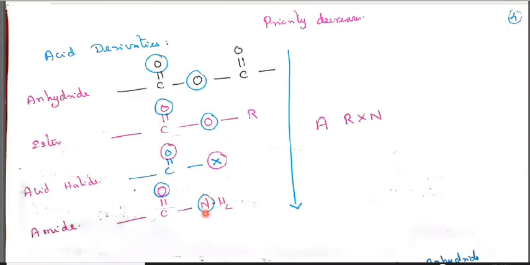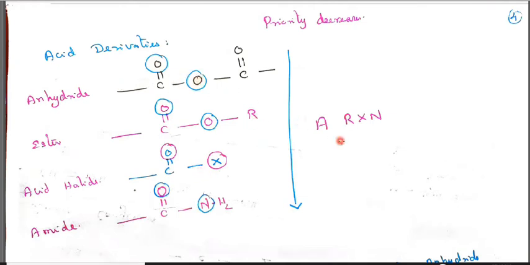Next, priority decreases in acid derivatives: anhydride, ester, acid halide, amides. So anhydride has here double bond O and here O, it is 3 bonds. Ester has double bond O and single bond O, 3. Acid halide has double bond O and X, 3. Amide has double bond O and N, 3. So all carry 3.